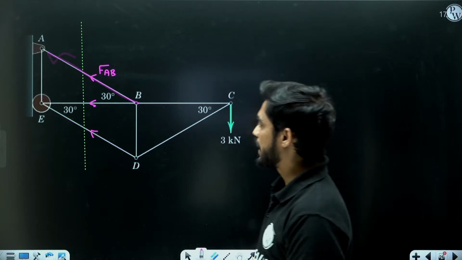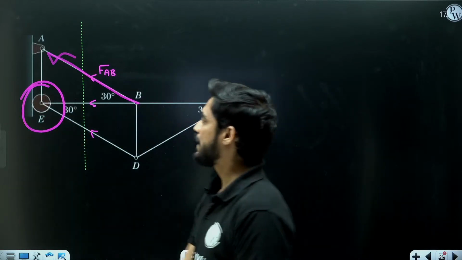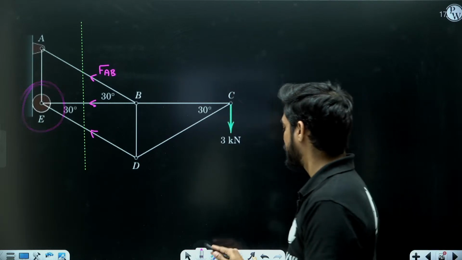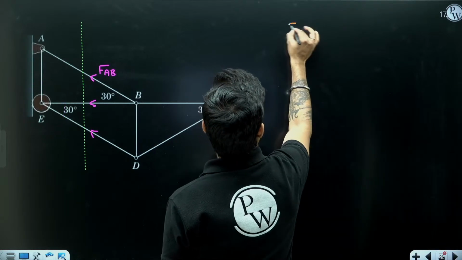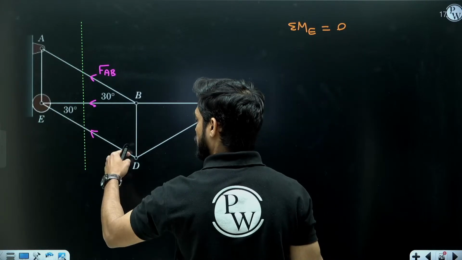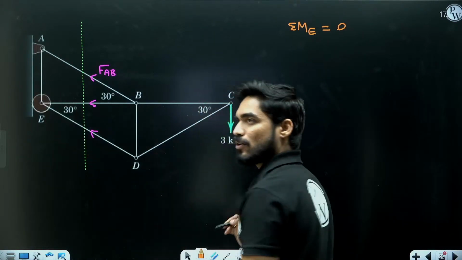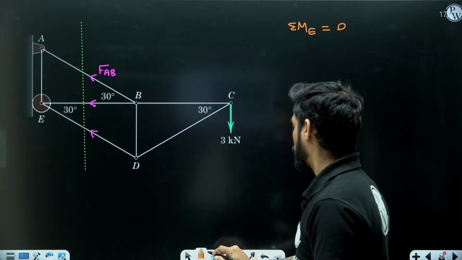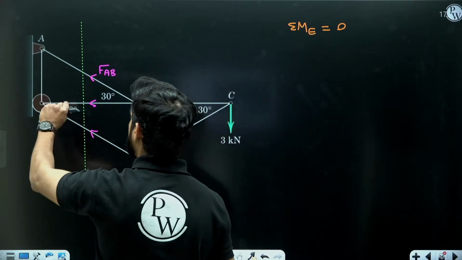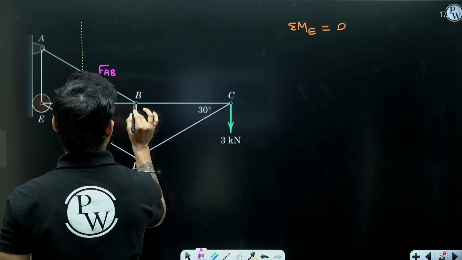I am going to take moment at point E, right? If I take moment at point E, moment of both these two forces is going to be 0. Now moment of the horizontal component of FAB will also become 0.